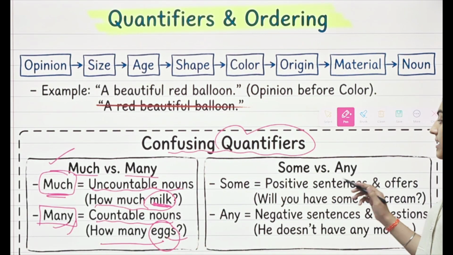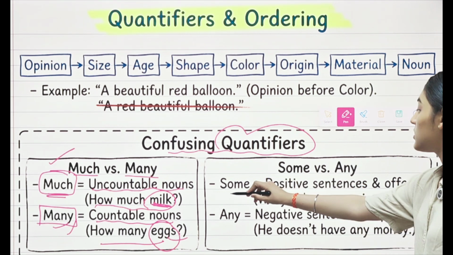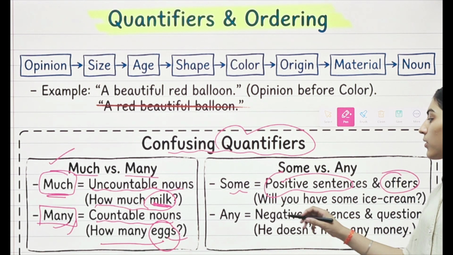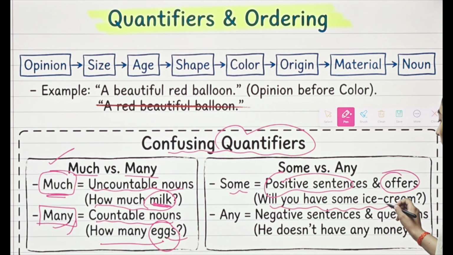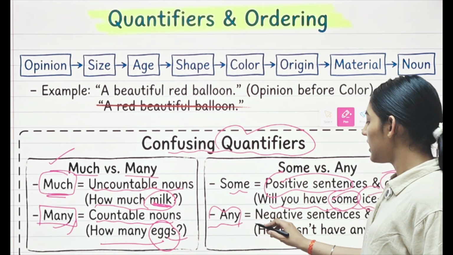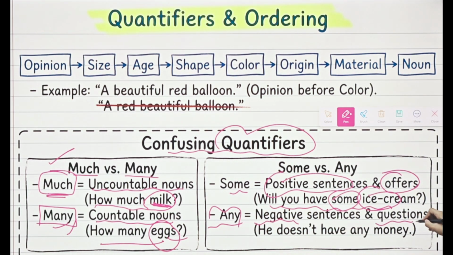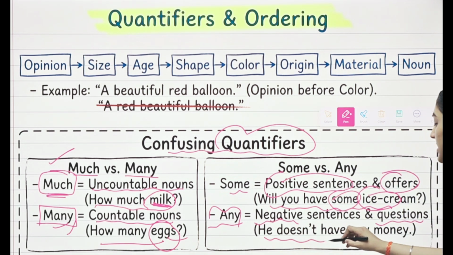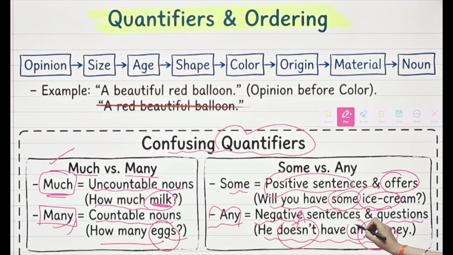Then we have some versus any. Some is used for positive sentences and offers. So let's see. Will you have some ice cream? So here ice cream is being offered to someone, so we will use the word some. Whereas the word any is used in negative sentences and along with questions. So let's see the example. He doesn't have any money. So here doesn't is showing that the sentence is negative in form, so we will use any.